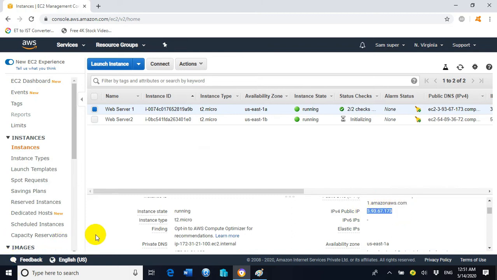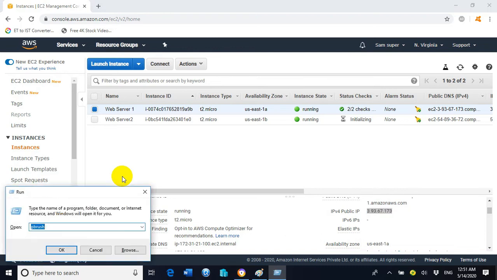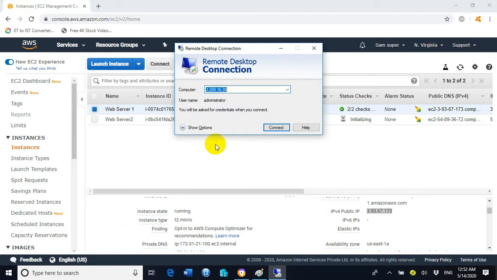With the help of the public IP address we can access the EC2 instance through the RDP console. If we don't have the public IP address, then we cannot remotely access the EC2 instance. So let's go to the run option and type mstsc. Click on OK. Now press the Ctrl plus V keys. These are the two keys. We'll paste the public IP address on the remote desktop connection console. Now click on connect.